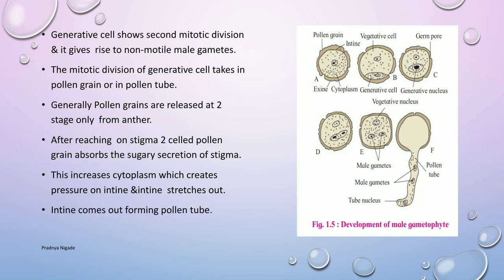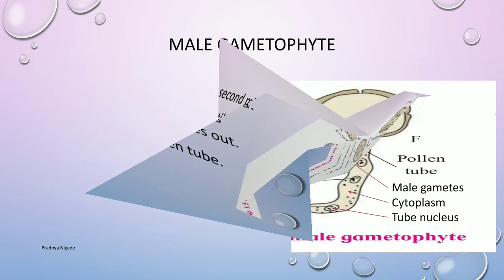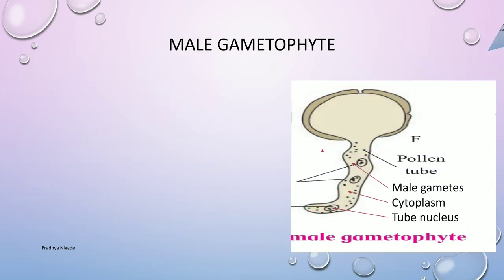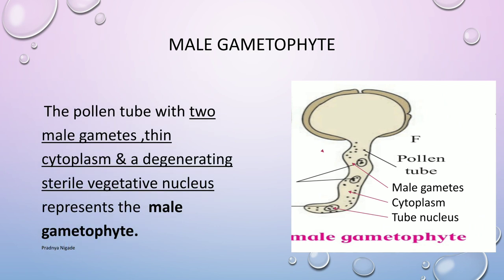This increases the cytoplasm and creates pressure on the intine. The intine stretches out and forms the pollen tube. After that, the generative cell divides by mitosis and forms two non-motile male gametes. The generative cell, which has divided by mitosis in the pollen tube, forms two haploid non-motile male gametes.